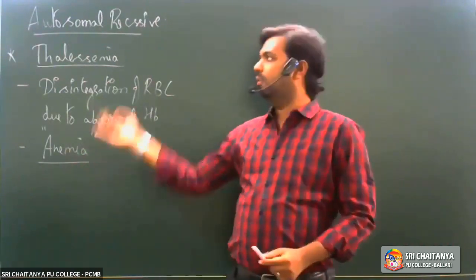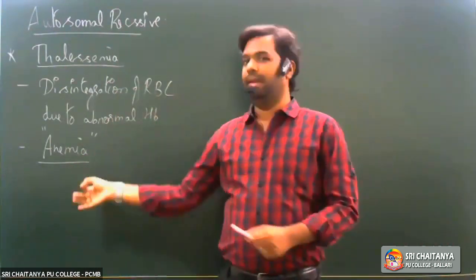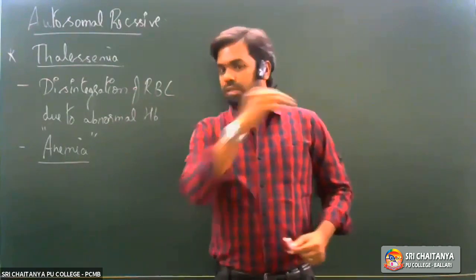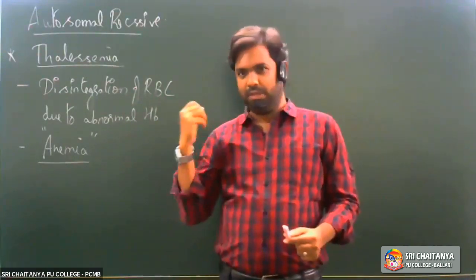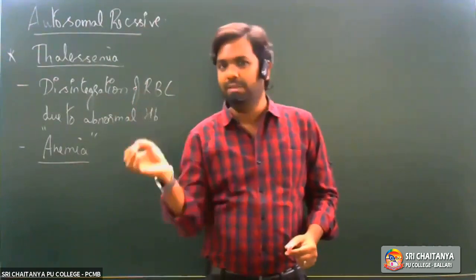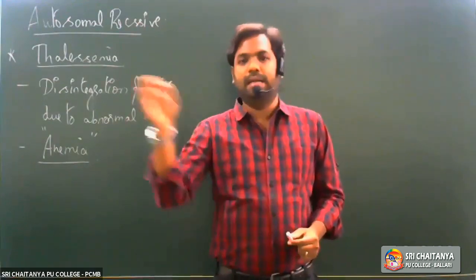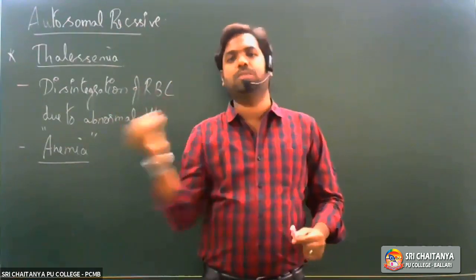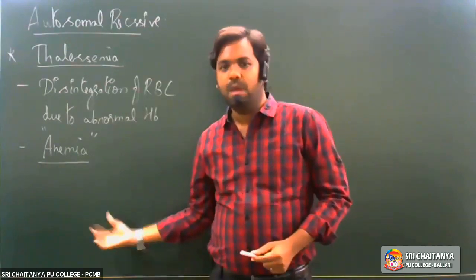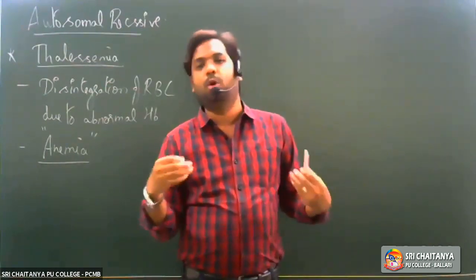So the result of thalassemia is anemia, very much similar to sickle cell anemia, which we took up in the previous sessions. Even in sickle cell anemia, the final condition is anemia, that is, decreased concentration of hemoglobin in the body.